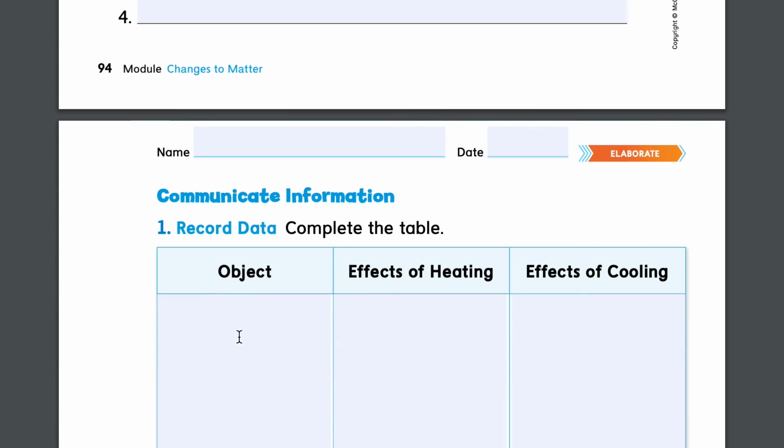Write down the object here and what happened when you heated it in the microwave, and then what happened when you cooled it in the fridge. You can have 2 of each, so you can have 2 ice cubes. Put one in the microwave and cool the other.